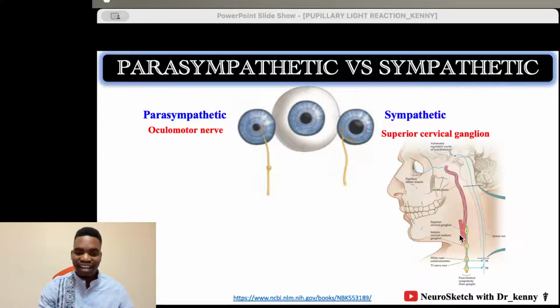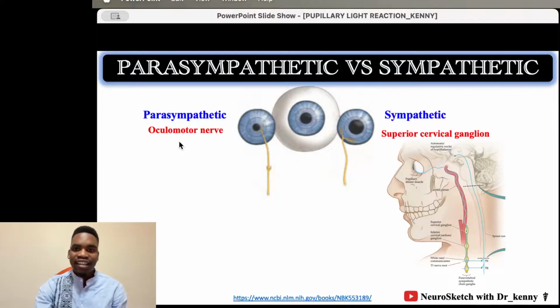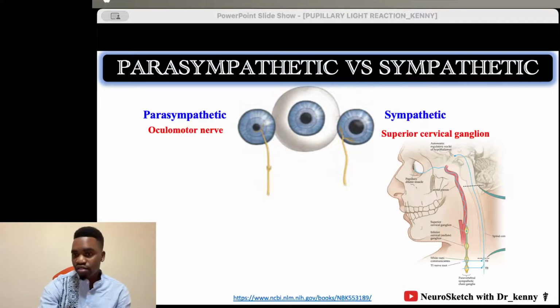How majestic it is. It's a unique transport. It goes by way of the blood vessel. So if we get damage to the superior cervical ganglion, it means we will have damage to the sympathetic that goes to the eye.